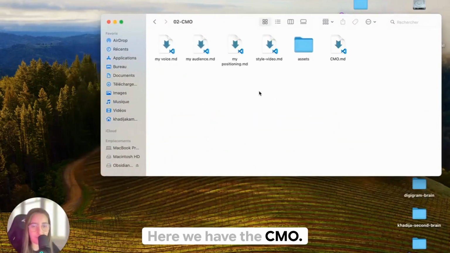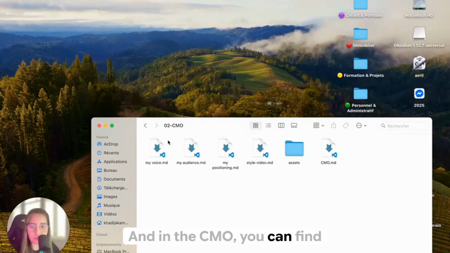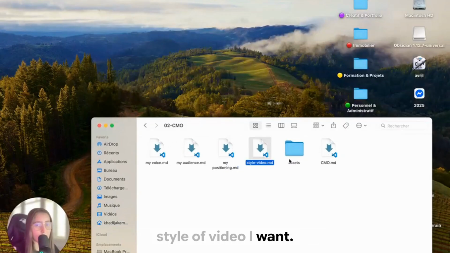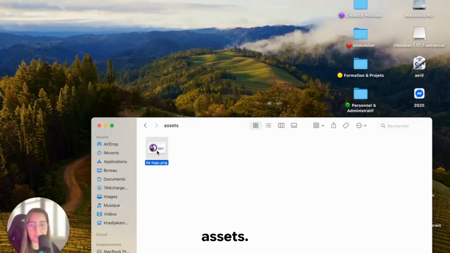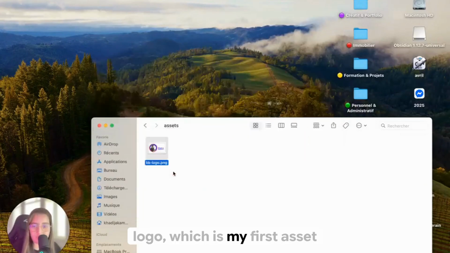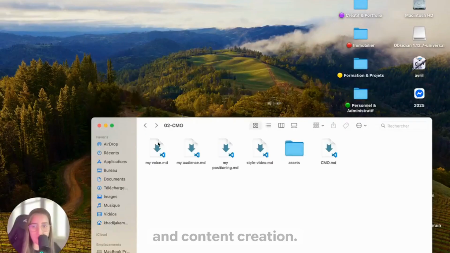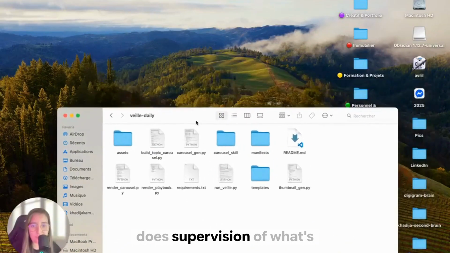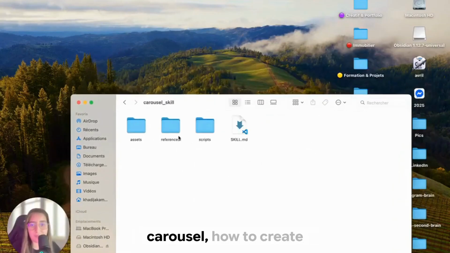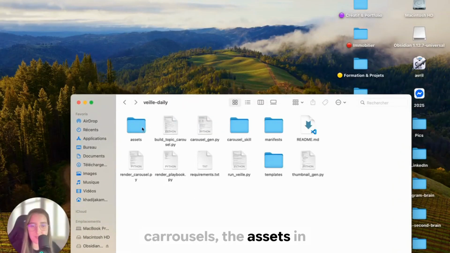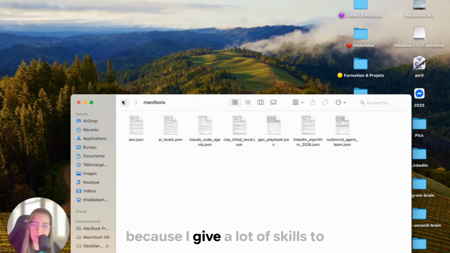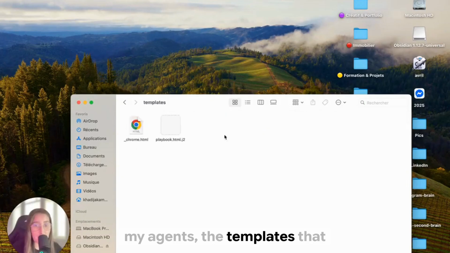Here we have the CMO, and in the CMO you can find my voice, you can find my audience, my positioning, the style of video I want. You can find the different assets. For example, here I put my logo, which is my first asset in content creation. Here you can have the digital marketing manager, which does supervision of what's going on. For instance, the carousel, how to create carousels, the assets in there, the manifests, the different ones, the skills also, because I give a lot of skills to my agents, the templates that I like.